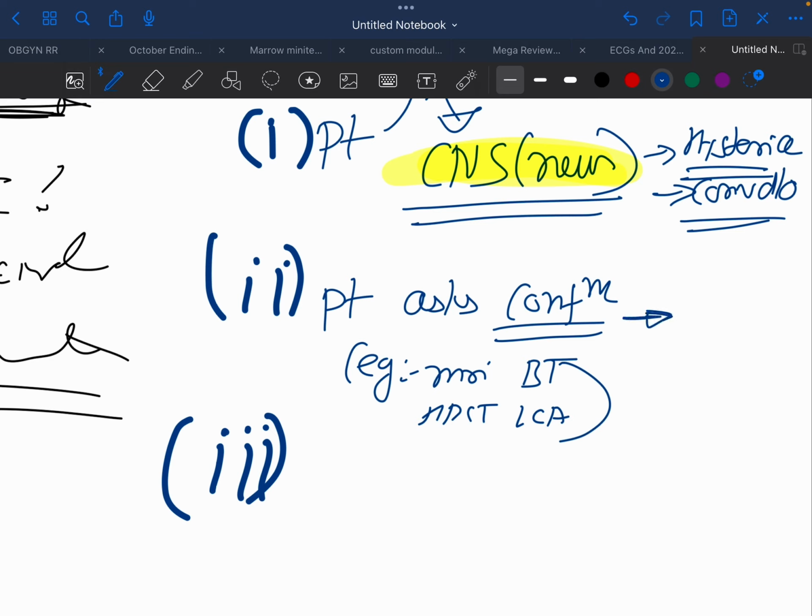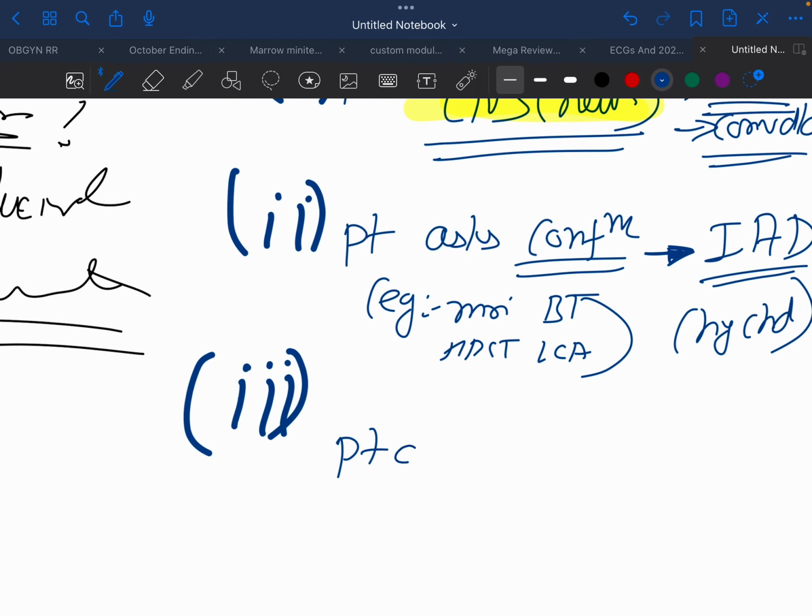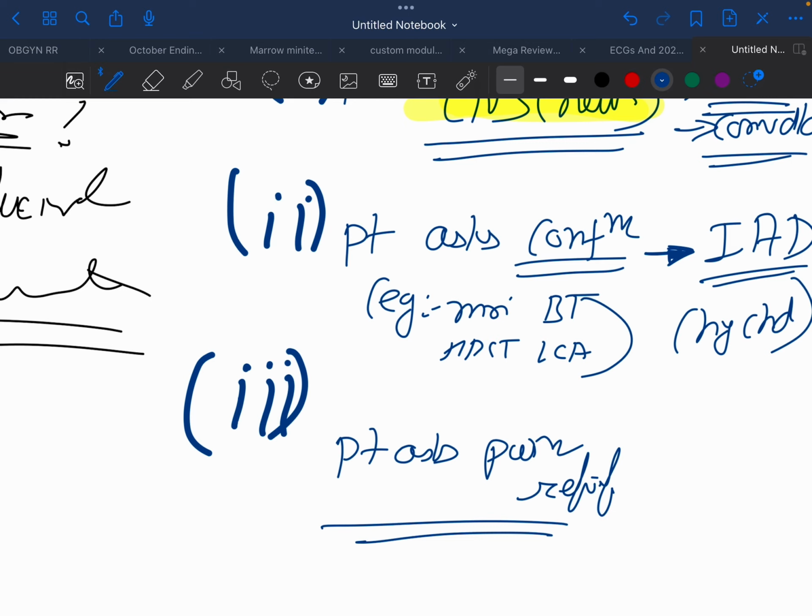Here it is illness anxiety disorder, also known as hypochondriasis. Then here the patient asks for pain relief. Then it is somatic disorder.